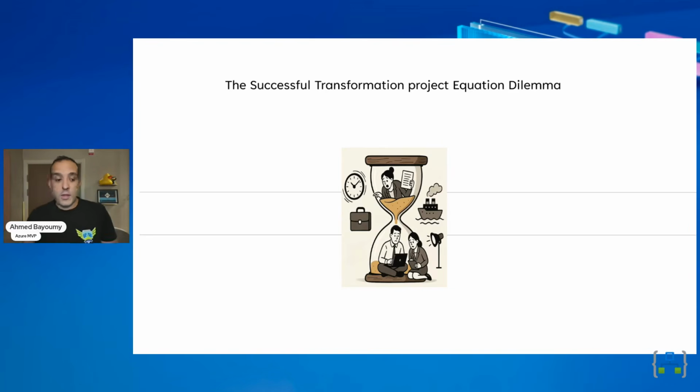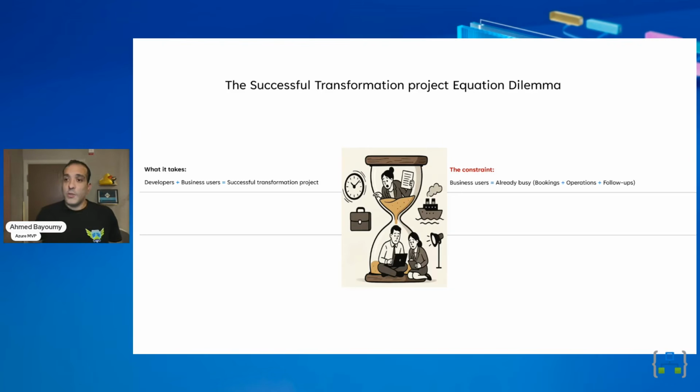So if we think about approaching a transformation project from a mathematical approach, first, what it takes is that the developers need to be sitting together with the business user to get all the information about the business. What is it? What is the manual work they do? What are their challenges? So we can actually transform that into integrations that reflect value to their business directly. Our constraint is usually the business users.